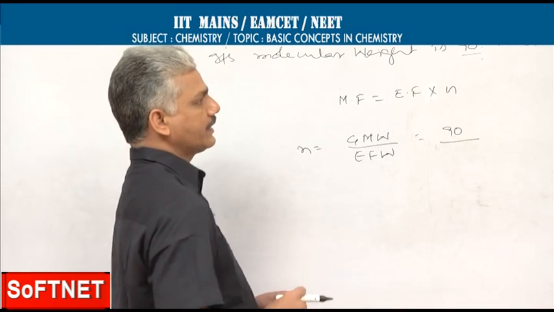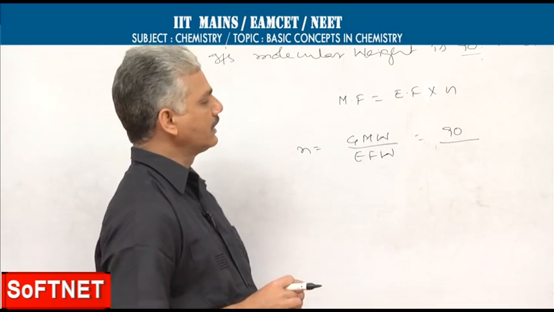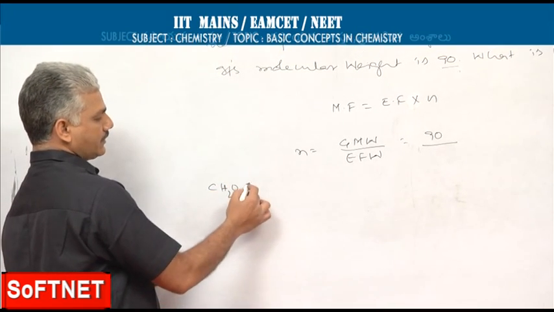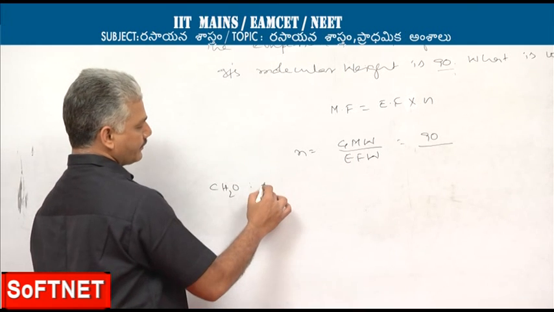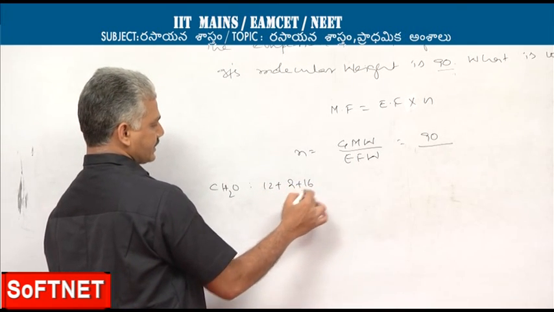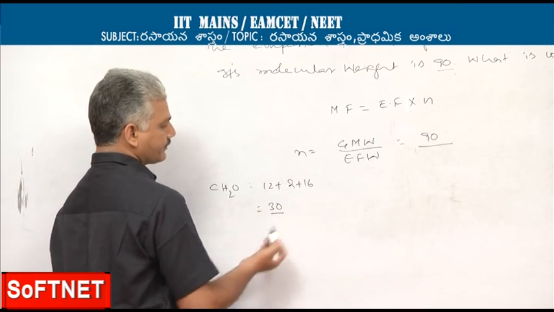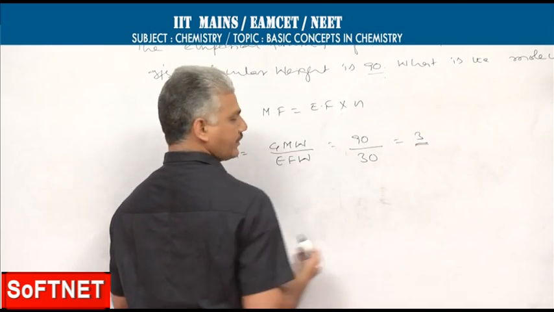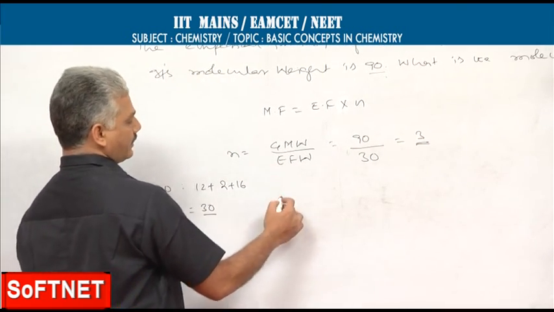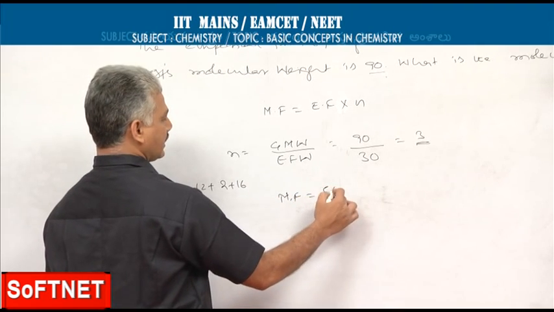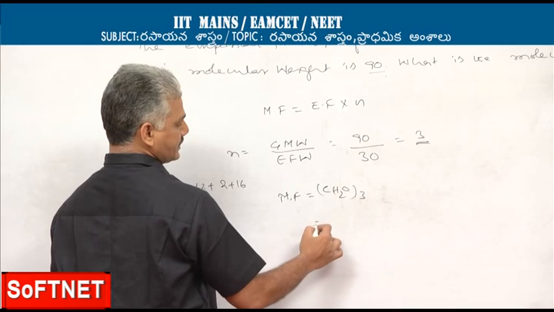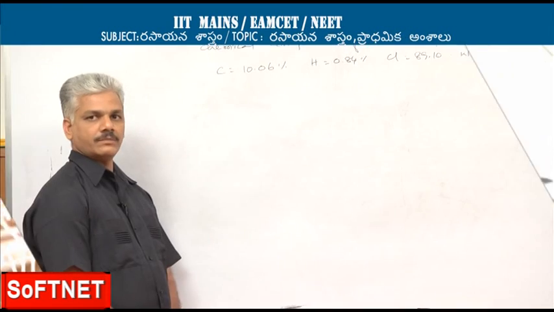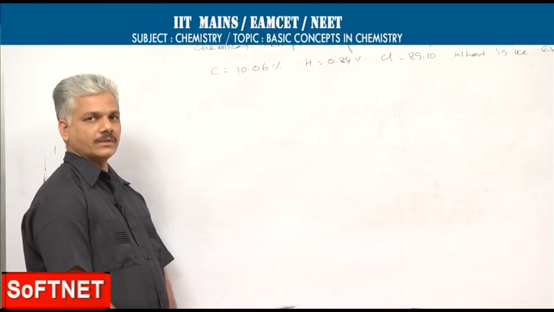Empirical formula weight we have to calculate from the empirical formula just like molecular weight. Empirical formula is given as CH2O. So, the corresponding weight comes out to 12 plus 2 plus 16, that is 30. So, 90 divided by the empirical formula weight 30 comes out to 3, a perfect integer. Therefore, the molecular formula is CH2O taken 3 times, or C3H6O3.